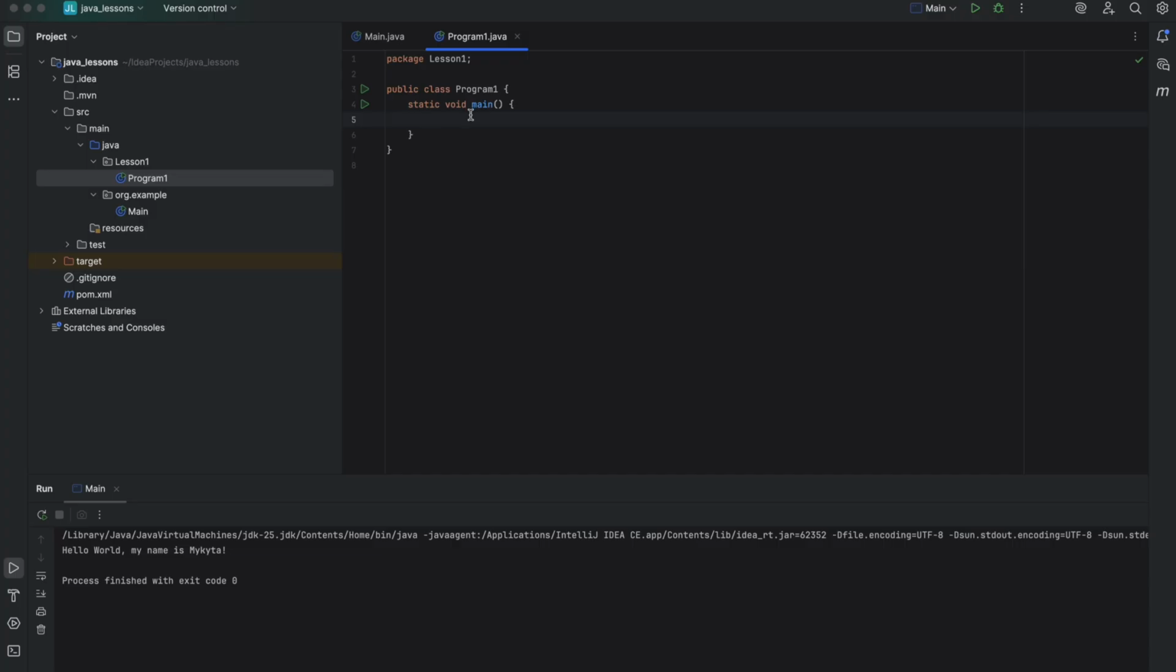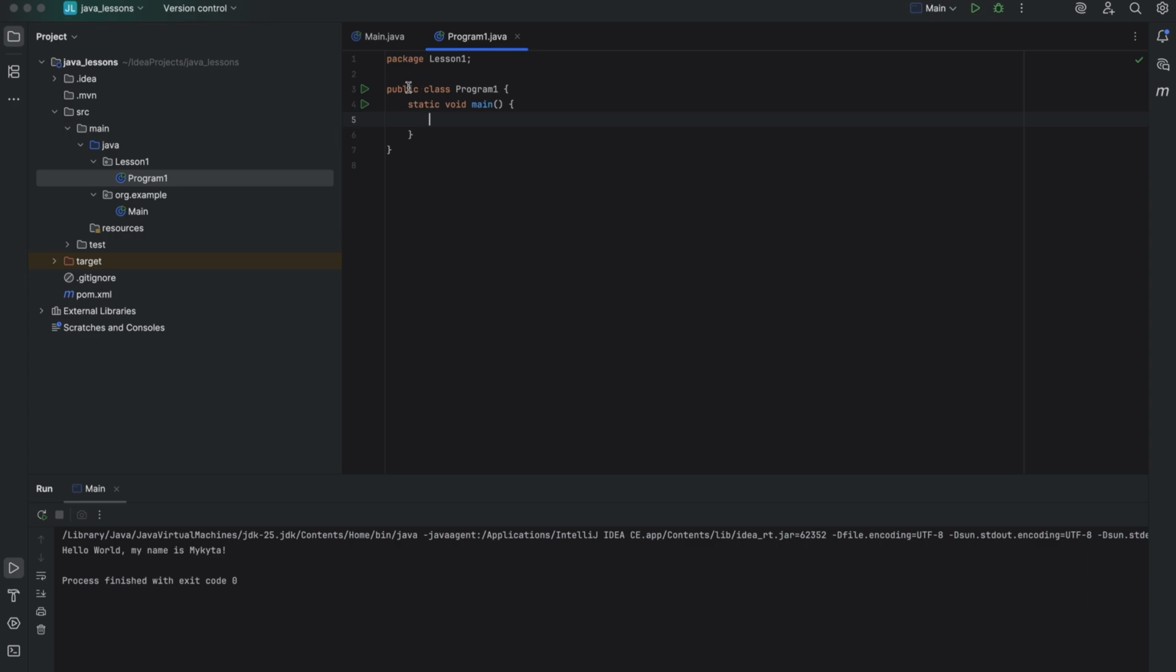So what do we see here? Package lesson1. Package is used to group related classes together, right? Think of it like a folder on your computer. Here, lesson1 is the name of the package or folder that this class belongs to. Why use packages? It helps organize your code, right? It prevents naming conflicts between classes with the same name in different packages.